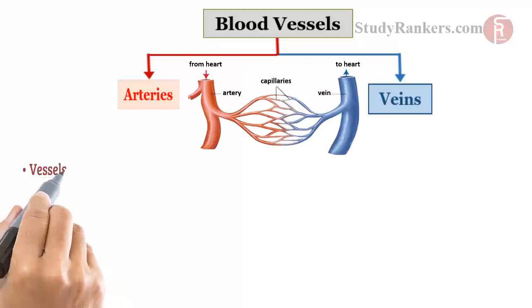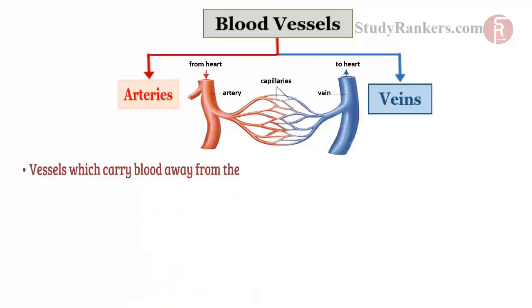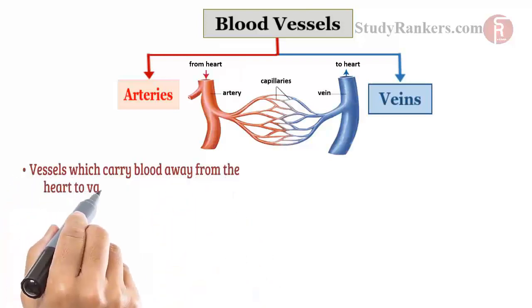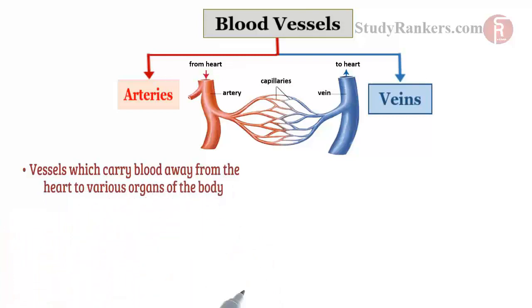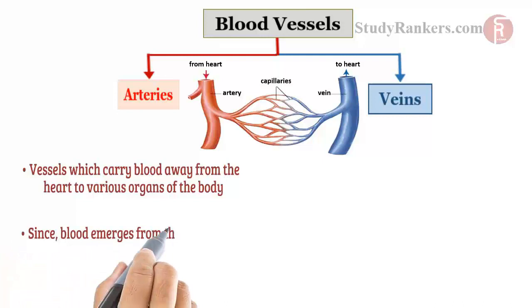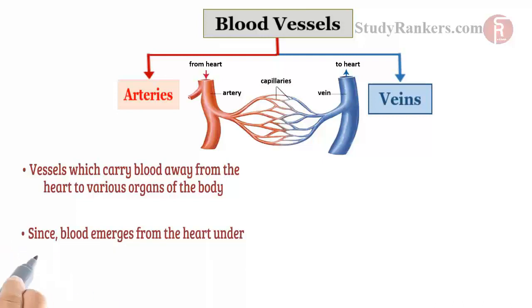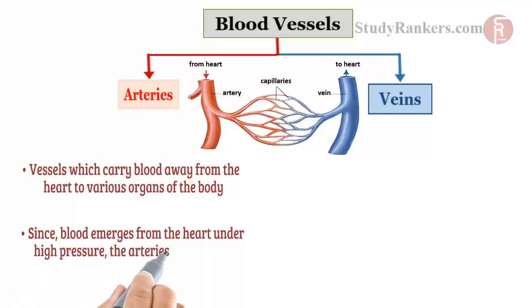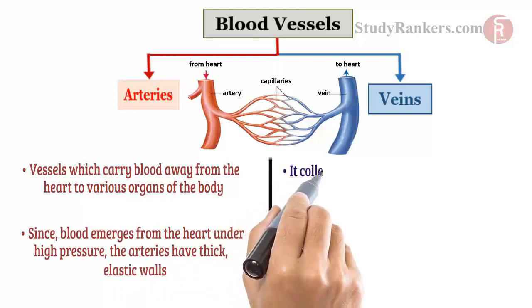Arteries are the vessels which carry blood away from the heart to various organs of the body. Since the blood emerges from the heart under high pressure, the arteries have thick, elastic walls.